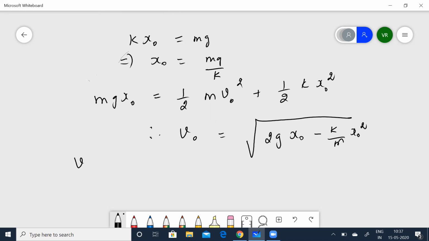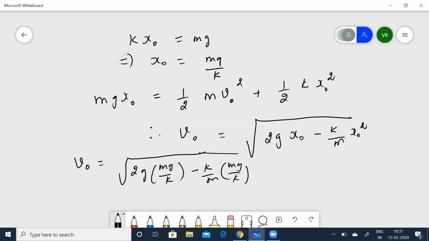Then V0 is equal to root of 2g, instead of x0, I'm going to put mg by k, minus k by m times mg by k, the whole squared. Now, on simplifying this, we get V0 is equal to g into root of m by k. Let's see which option is correct.